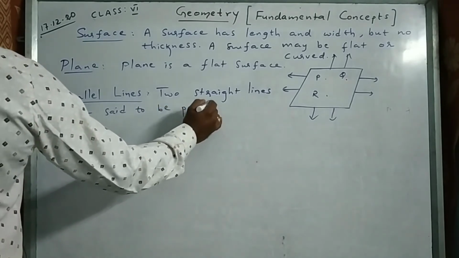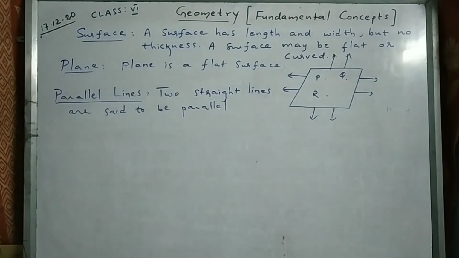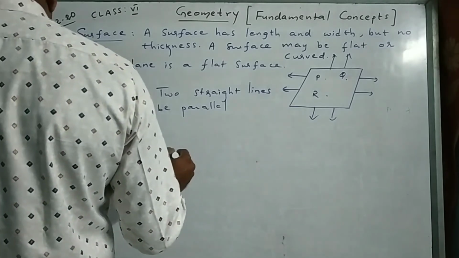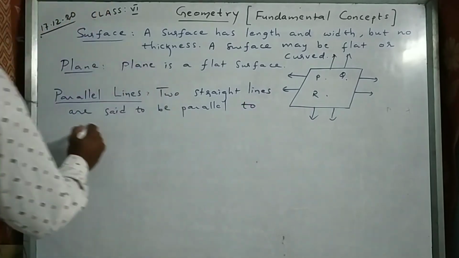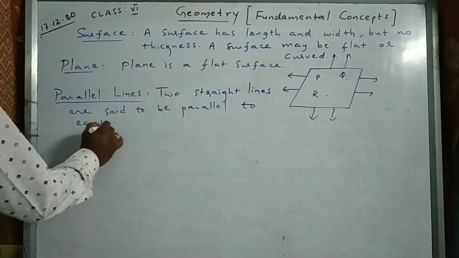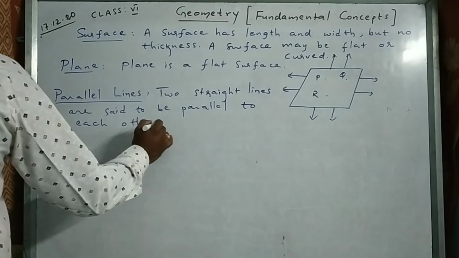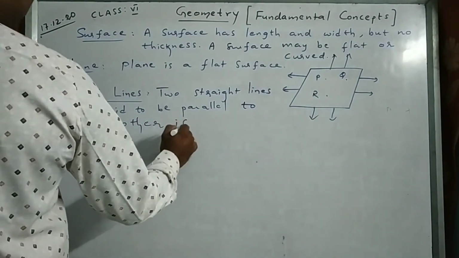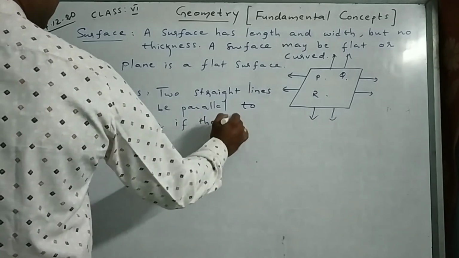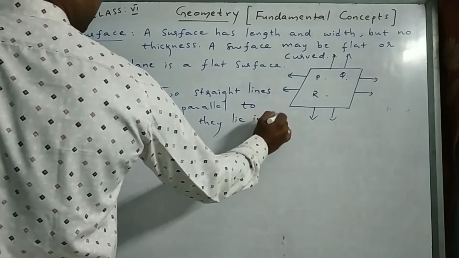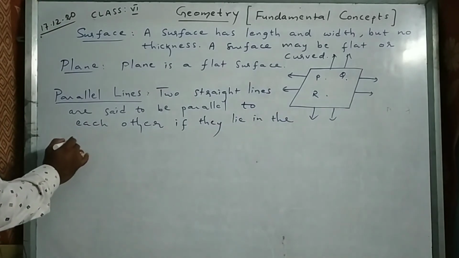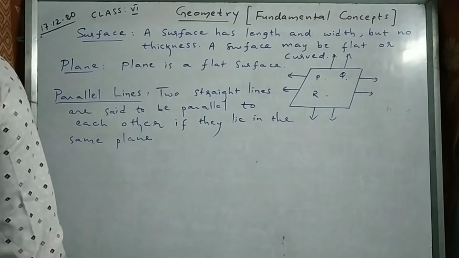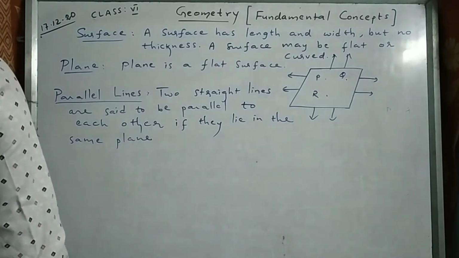Two straight lines are said to be parallel to each other if they lie in the same plane and do not meet.